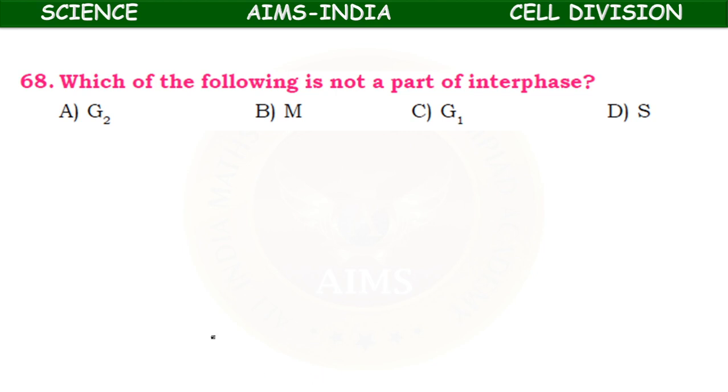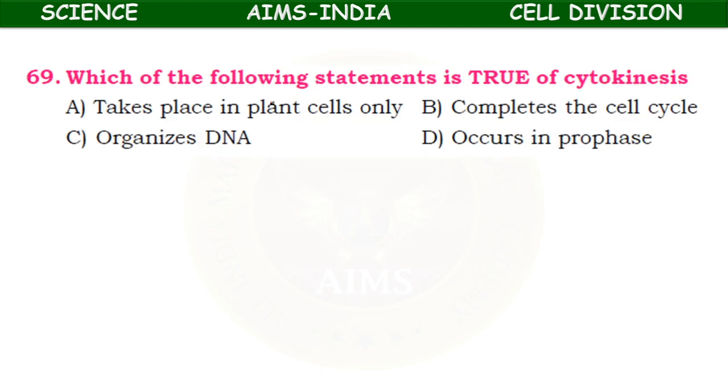It is the M phase which is not part of interphase. M means mitotic phase. The remaining all is interphase, which is equal to G1 plus S plus G2.